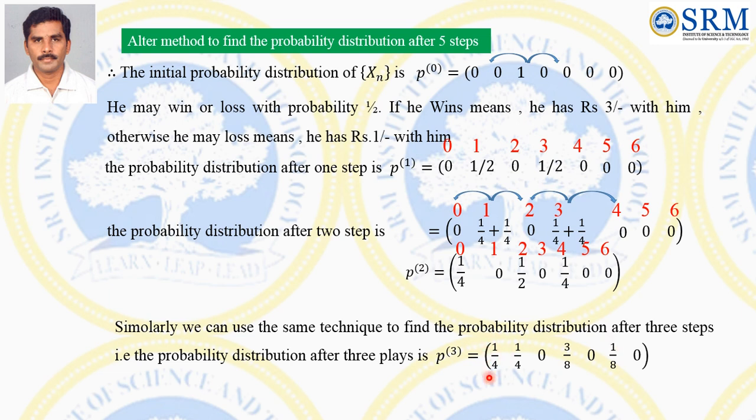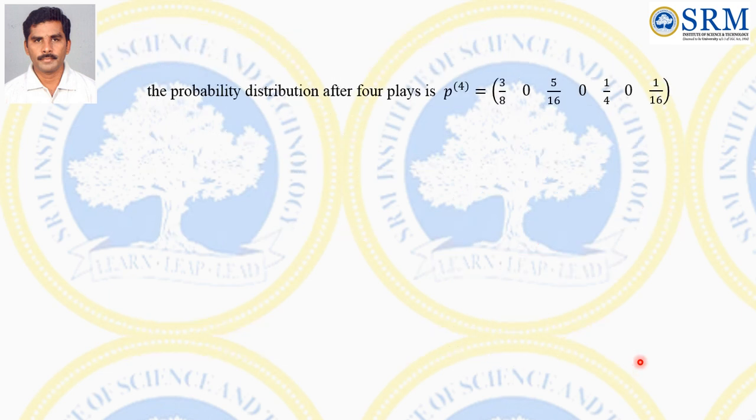This 1 by 4 cannot split. Similarly, the last value, here it is 0; in case it is greater than 0, then this value is not split. So this 1 by 16 also will not split into two parts. Only the middle values, from 1 to 5, are split into two parts; the other values will not split.